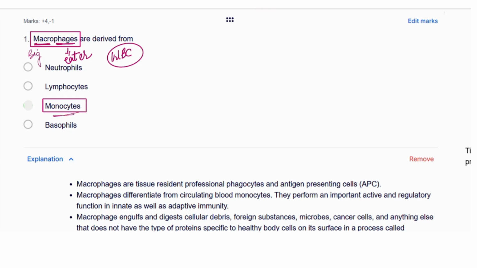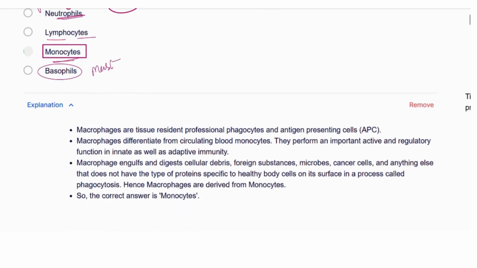Neutrophils, we have seen, are 65% of all the WBC, which is not actually the eater. Lymphocyte would be different, and basophils we have seen already, the mast cell. It is having a different function, not like the macrophages, which are the phagocytic cells. Here is the explanation given for this question. If you need, then pause the video and take a screenshot or read it carefully.